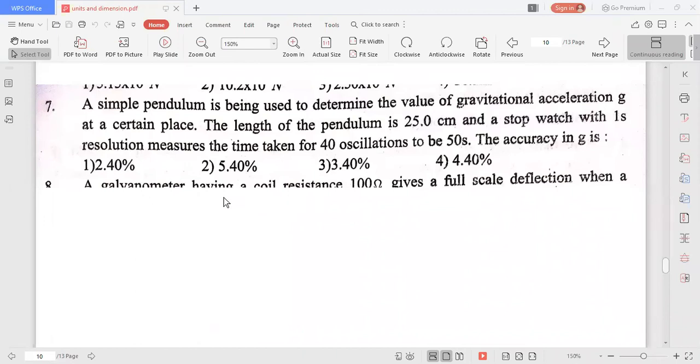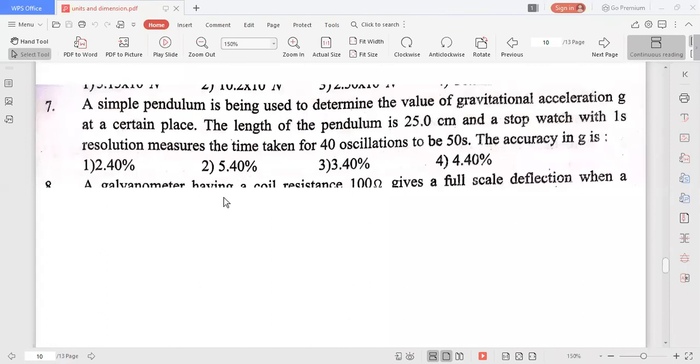A simple pendulum is being used to determine the value of gravitational acceleration at a certain place. The length of the pendulum is 25 centimeter and the stopwatch resolution measures the time taken for 40 oscillations to be 50 seconds.